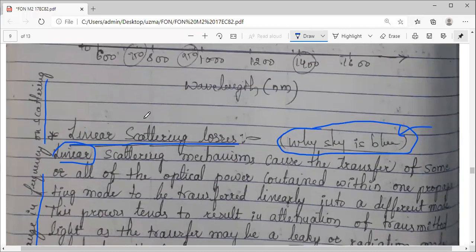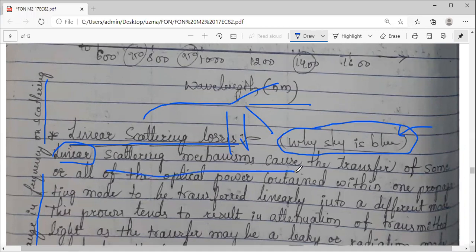Even though the light propagates and gets scattered, there is no change in the frequency upon scattering. So that's why it is called linear. Non-linear comes later, we will see what happens there. But here you understand that there is no change in the frequency upon scattering. That's why it is called linear scattering.